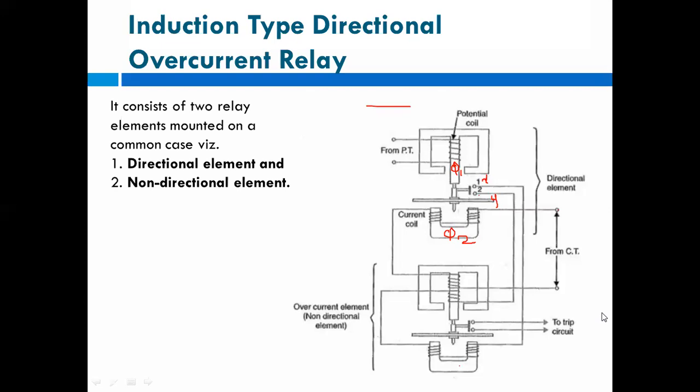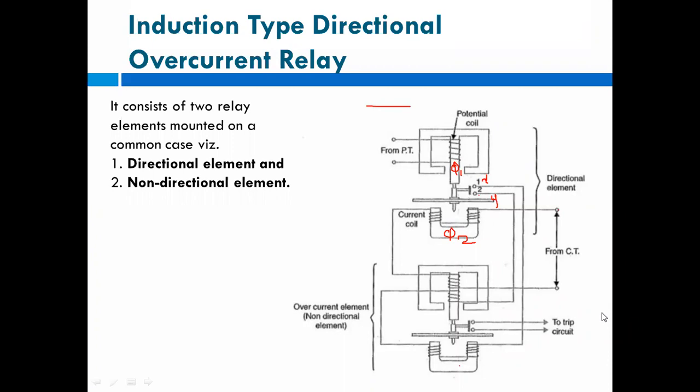Actually, there are different types of relays. Again, we'll see. Here we are only seeing what is meant by a directional overcurrent relay. When we start the relays used for transformers, alternators, generators, and transmission lines, at that time you will know how these are used.